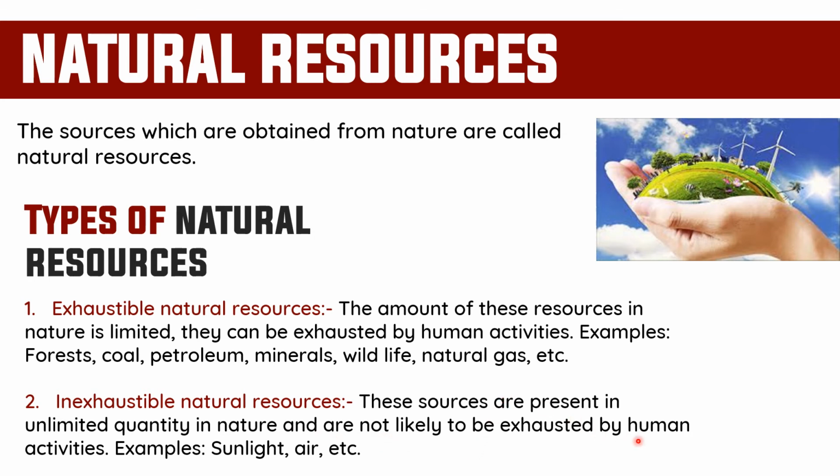So by human activities, these resources are not finished. Examples: sunlight, air, soil. These all are inexhaustible resources, and they are renewable also. We can renew them after some years.